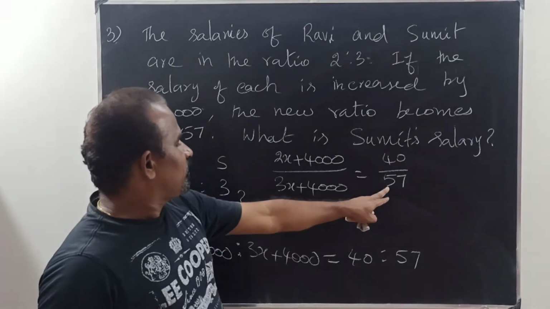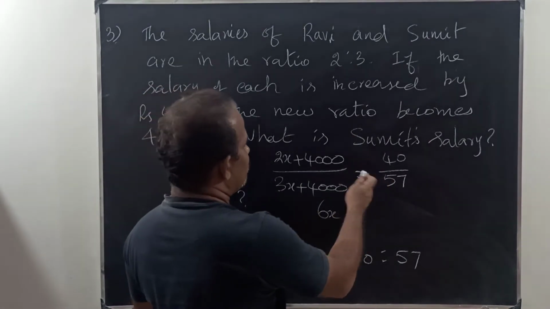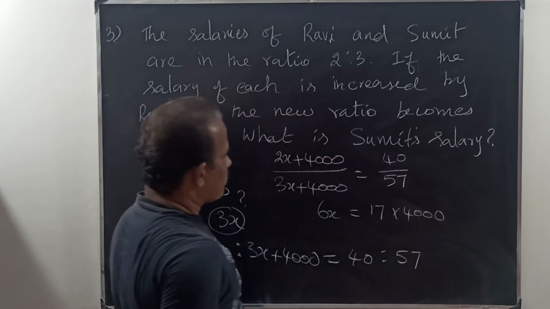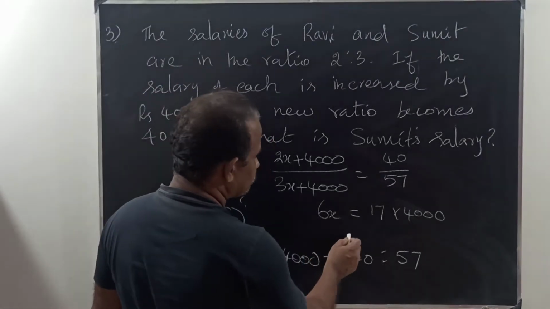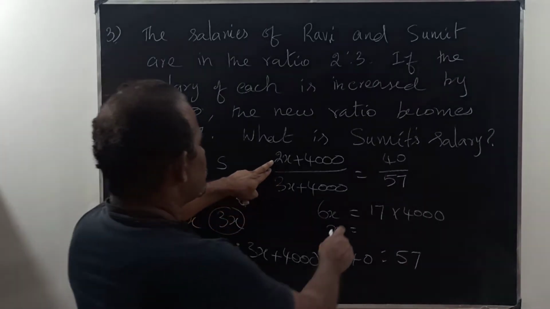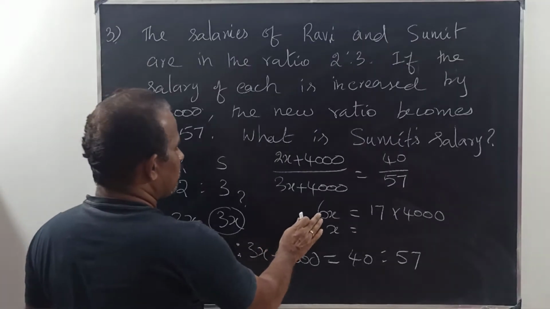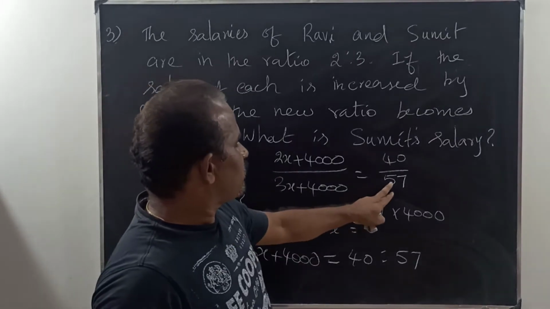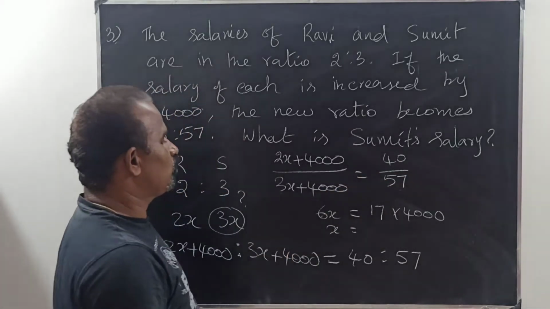6x is equal to 57 into 4,000 minus 40 into 4,000. So therefore I can write 57 minus 40, therefore 17 into 4,000. Here 2 into 57 is 114, 3 into 40 is 120, therefore 6.